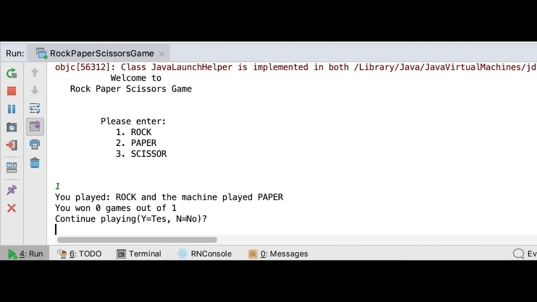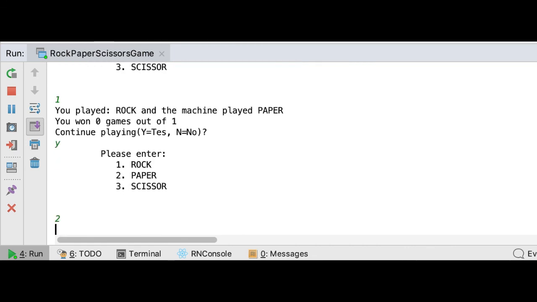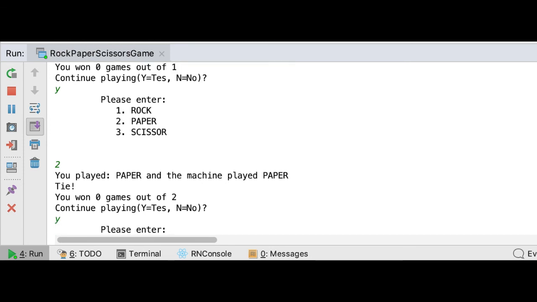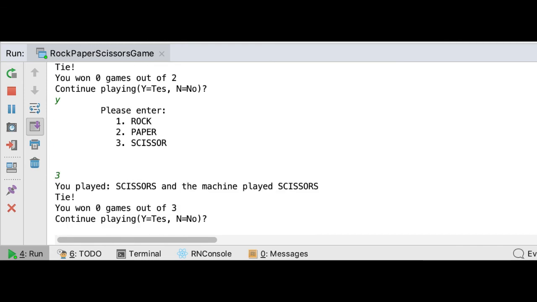So I lost this one. And I will press Y to continue. And this time I'm going to play paper. And the machine plays paper, so it was a tie. So I will press continue. And I'm going to play scissors. And the machine plays scissors as well, so it's a tie game.